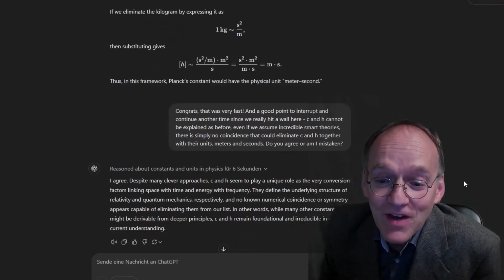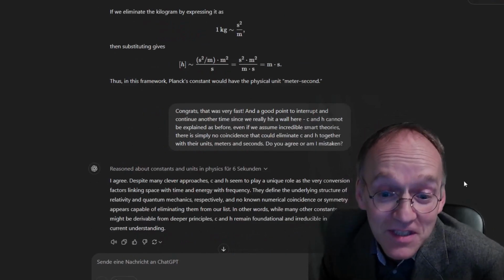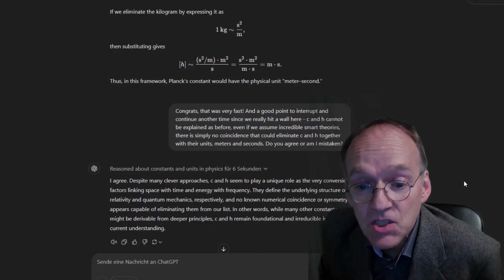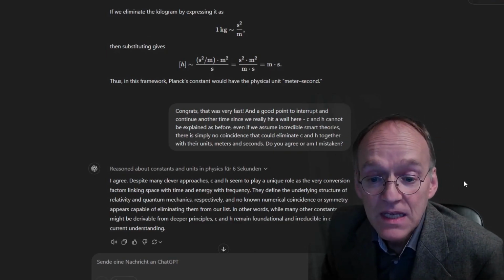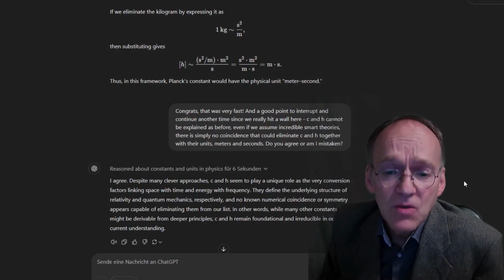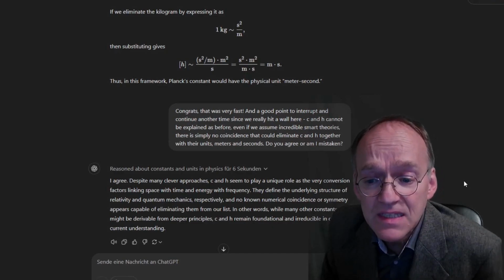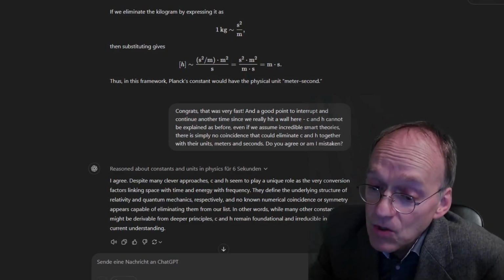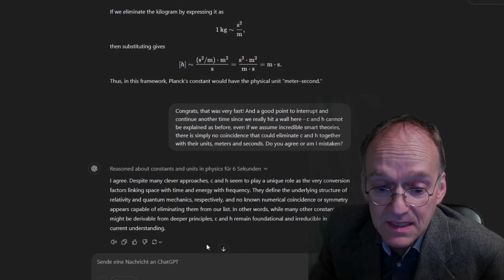Congrats, that was very fast. A good point to interrupt and continue another time, since we really hit a wall here. c and h cannot be explained as before. Even if you assume incredibly smart theories, there is simply no coincidence that could eliminate c and h together with their units, meters and seconds. Do you agree, or am I mistaken?